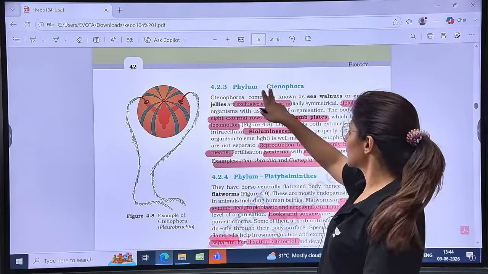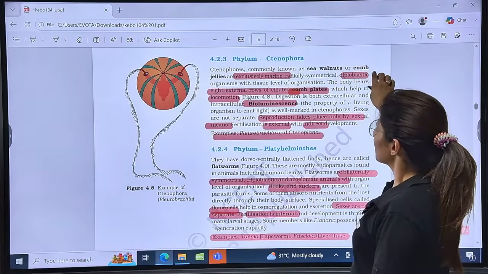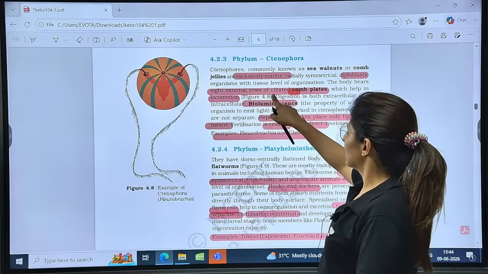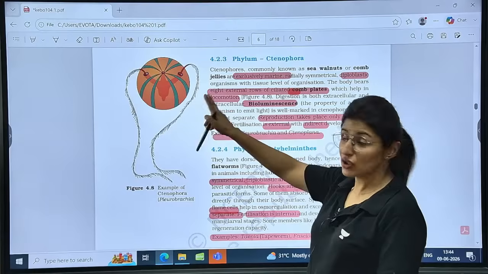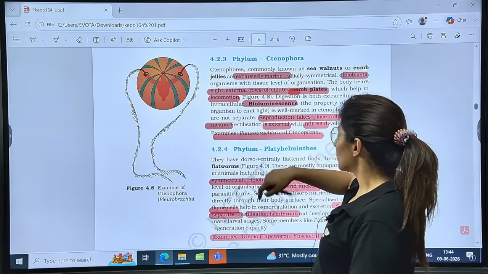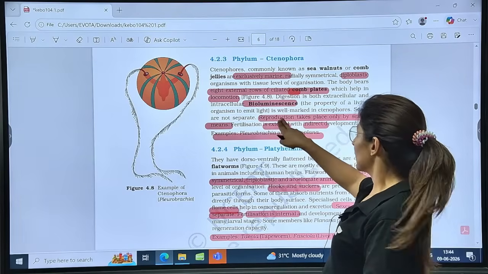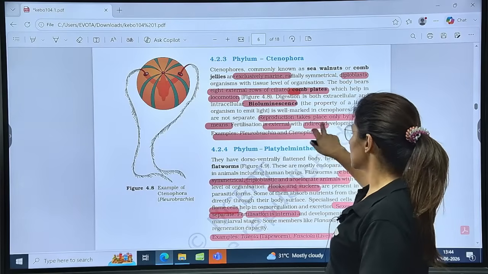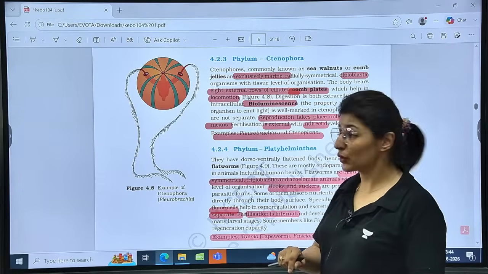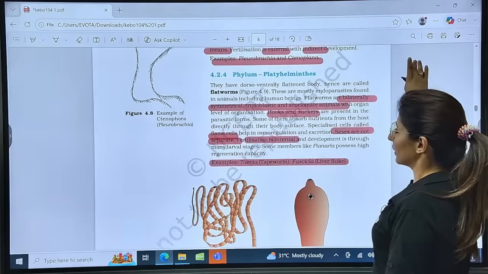Exclusively marine. First one is Ctenophora, right? Now, diploblastic, 8 external rows of ciliated comb plates. What is the function? Locomotion. Second, bioluminescence, they emit light. Reproduction takes place only by sexual means. Fertilization is external, with indirect development. Examples: Pleurobrachia and Ctenoplana.